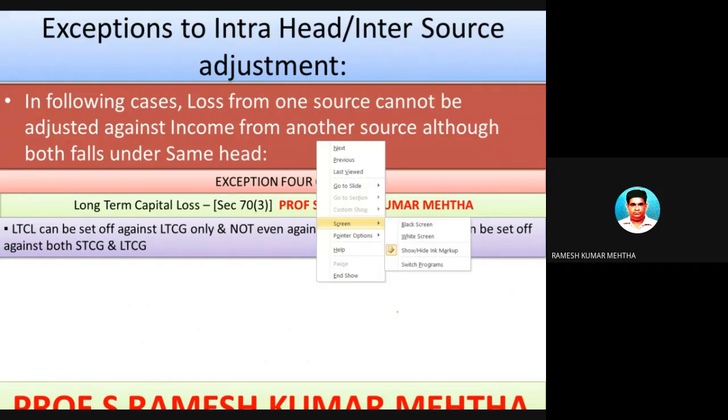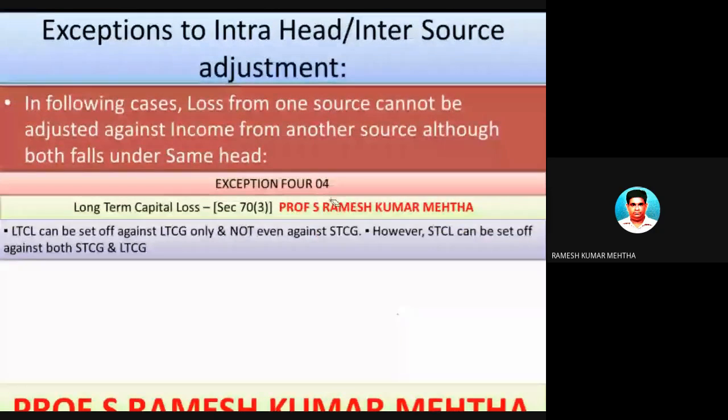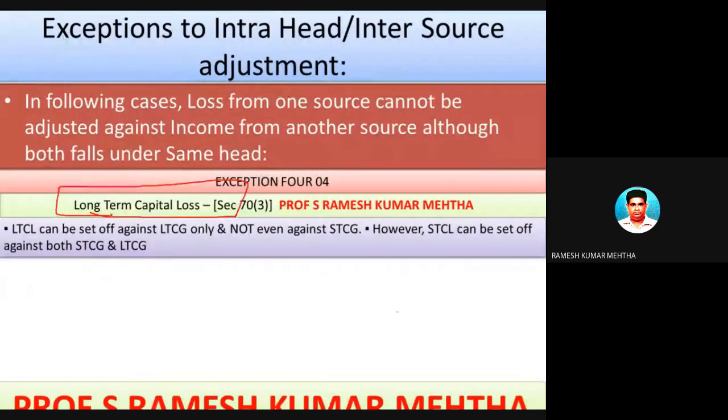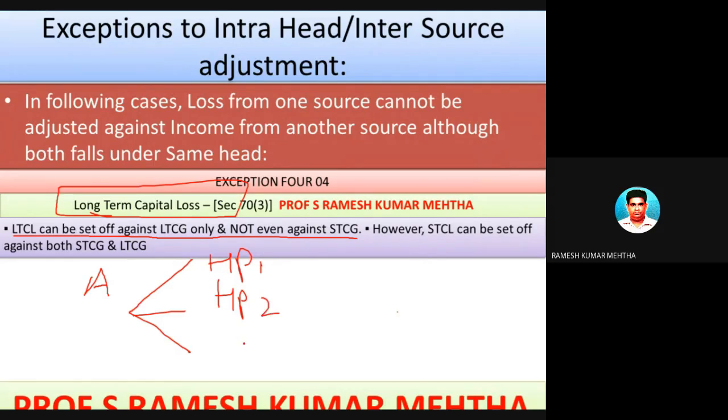So here let's discuss the given background: long-term capital loss, where to set off and how to set off. Please remember, long-term capital loss can be set off against long-term capital gain only and not against a similar source of income, that is short-term capital gain. For example, Mr. A had three transactions: house property 1, house property 2, and sale of shares.